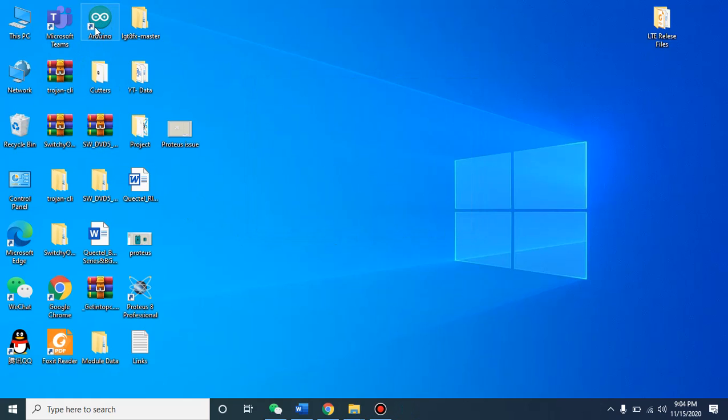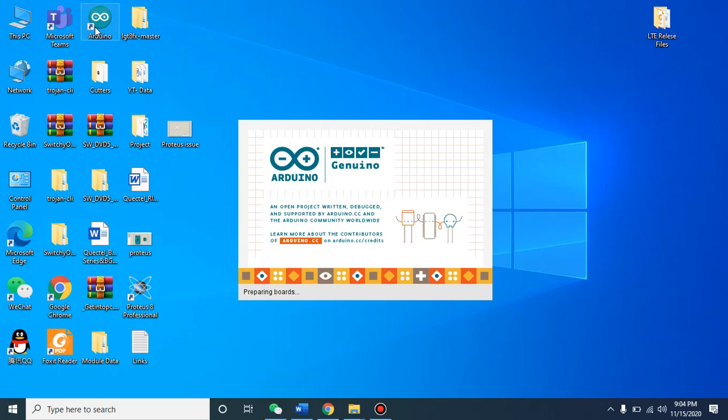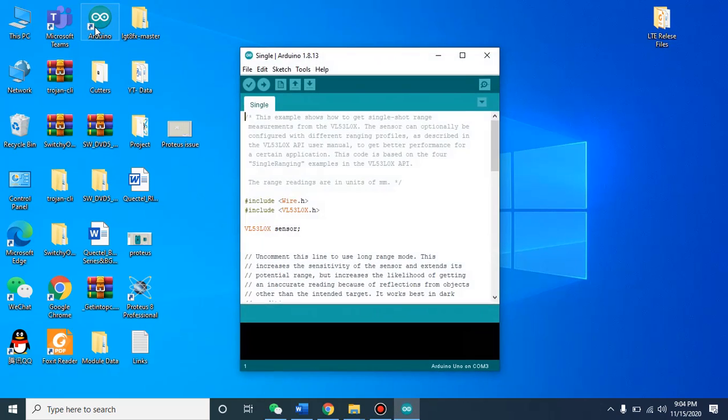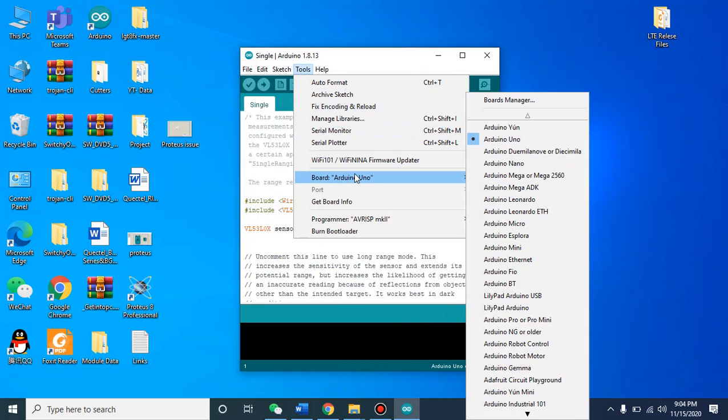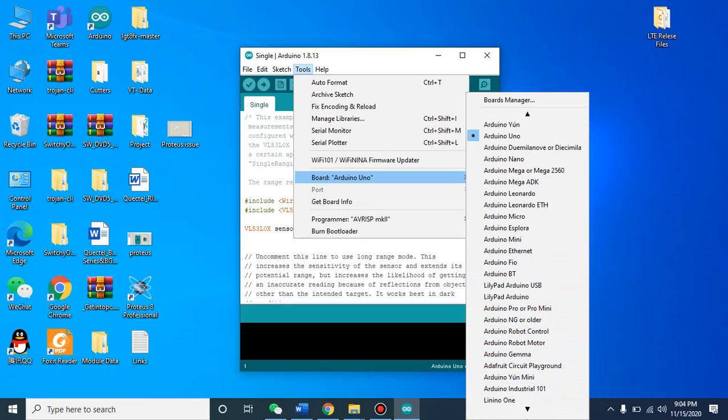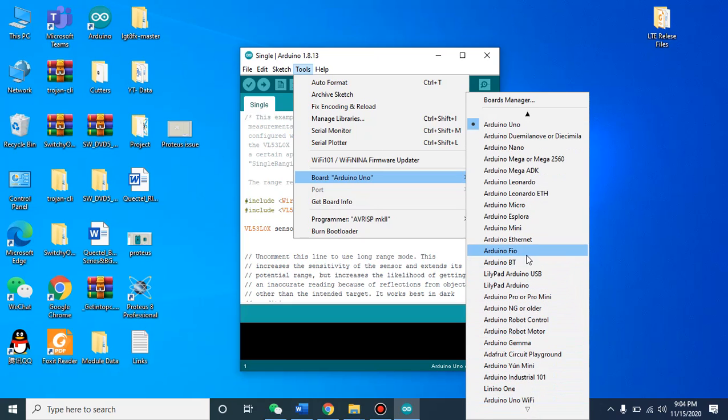So I get here the Arduino IDE. You just click here. Okay, if you click here, you can find different examples and different boards. Here I have UNO, FIO, and different boards. Whichever board you want to use, you can use that board.